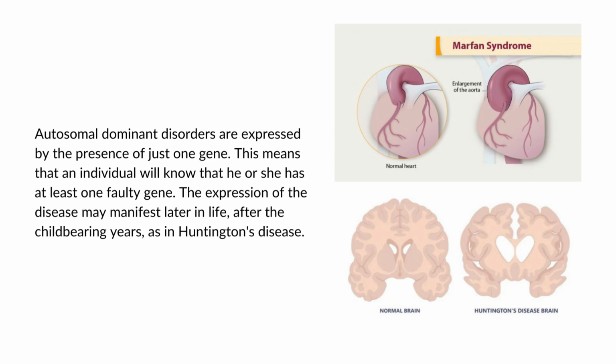Ang other genetic diseases that are inherited in this pattern are, for example, achondroplastic dwarfism, or pwede man nga Marfan syndrome and Huntington's disease. So as you can see here sa illustration, this is what happens when a child suffers from Marfan syndrome and Huntington's disease.